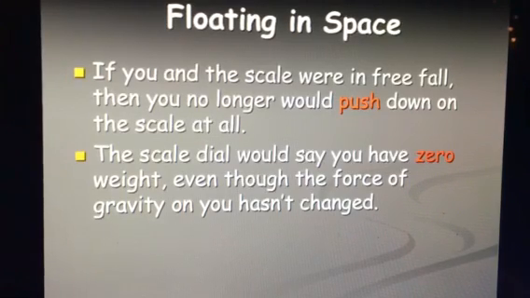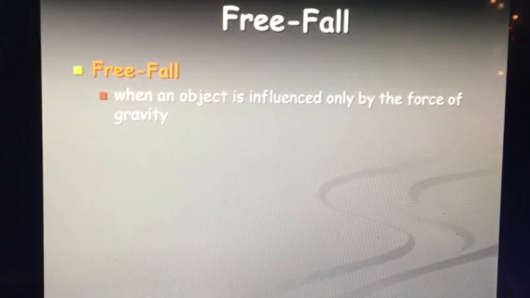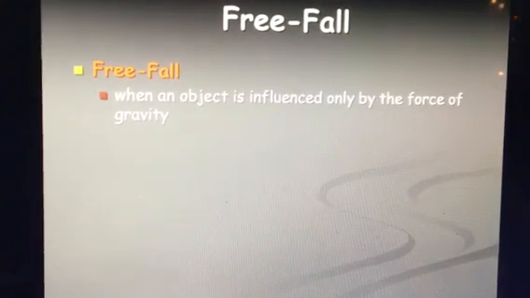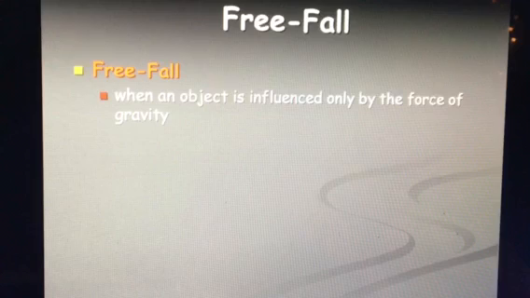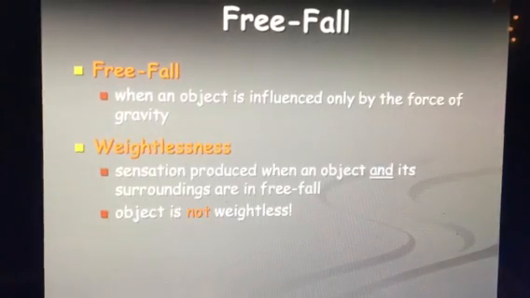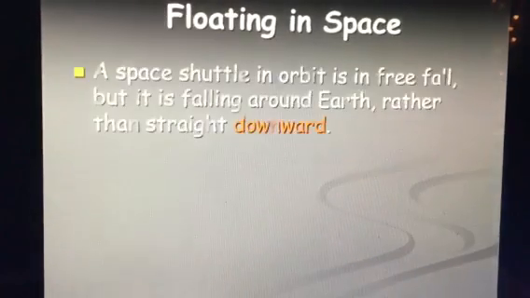Even though the force of gravity hasn't changed, we're kind of making that free fall into a place where the gravitational force isn't influencing the object. The sensation of weightlessness is actually produced when an object and its surroundings are in free fall, and the object is not really weightless, but has weight still.